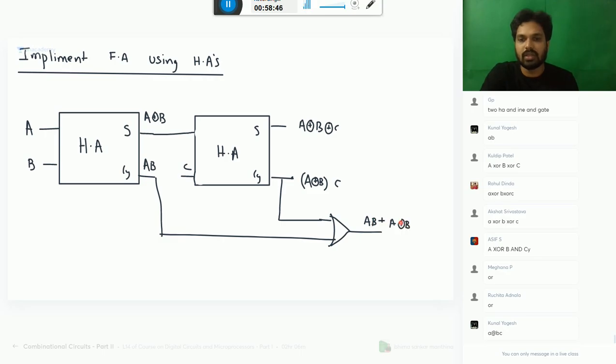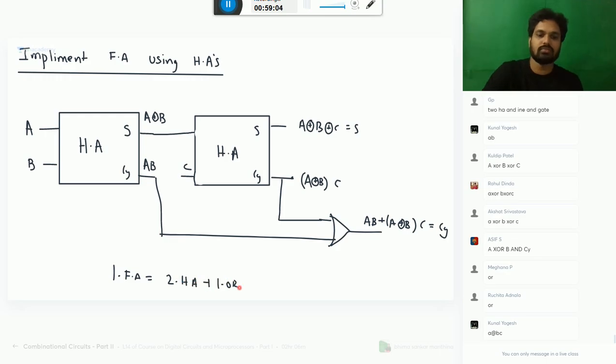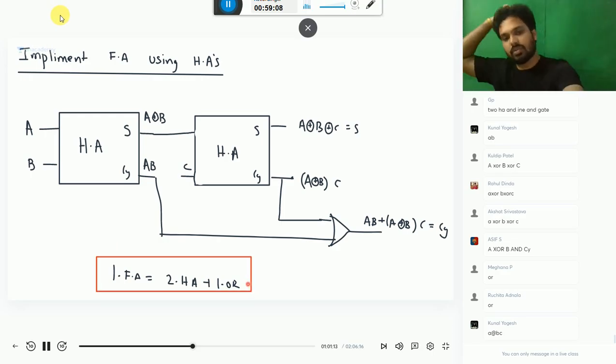Today's class we discuss fewer problems because I need to give you the concept. Tomorrow we do more problems. So that will give you your carry, that will give you your sum. So one full adder requires two half adders plus one OR gate. What is the required condition to make a full adder?